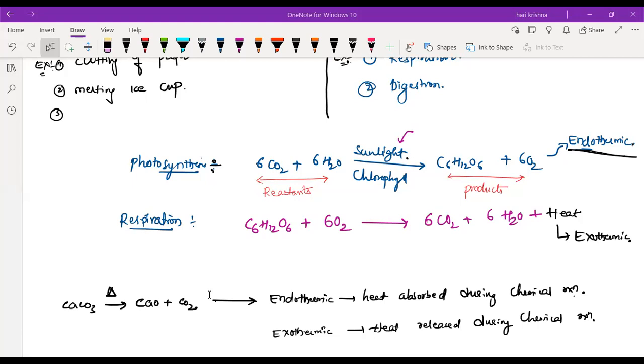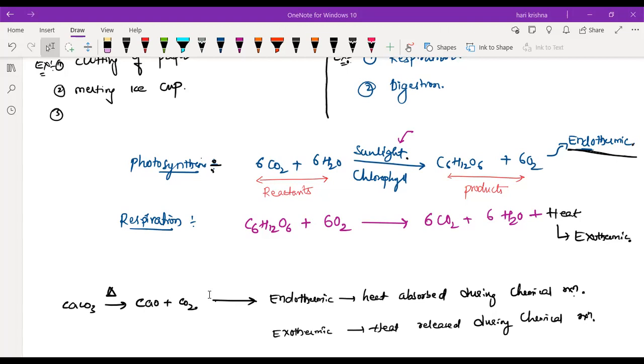But the daily life example I said is correct, I will just change it a little bit. Suppose you want to convert a liquid to a solid. What are you doing? We are keeping it in the freezer. Why? To decrease the temperature, right? Inside the freezer the temperature is low, but outside it is more than inside. Is heat releasing or absorbing for that? From liquid to solid, it is releasing heat to turn into solid. That means it is exothermic, sir.